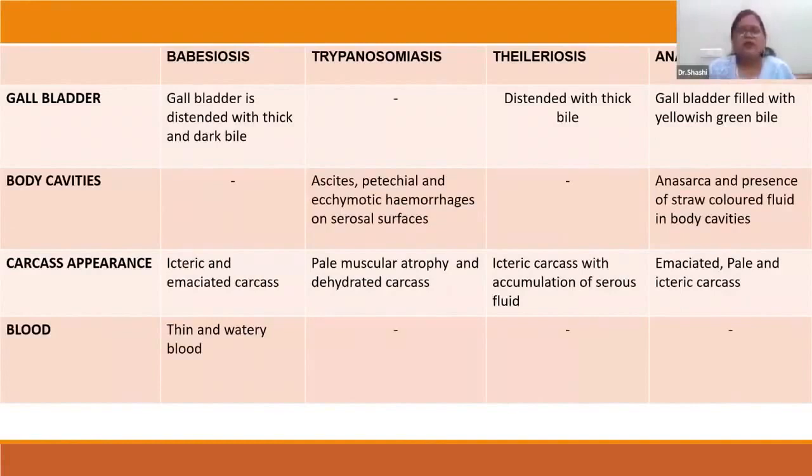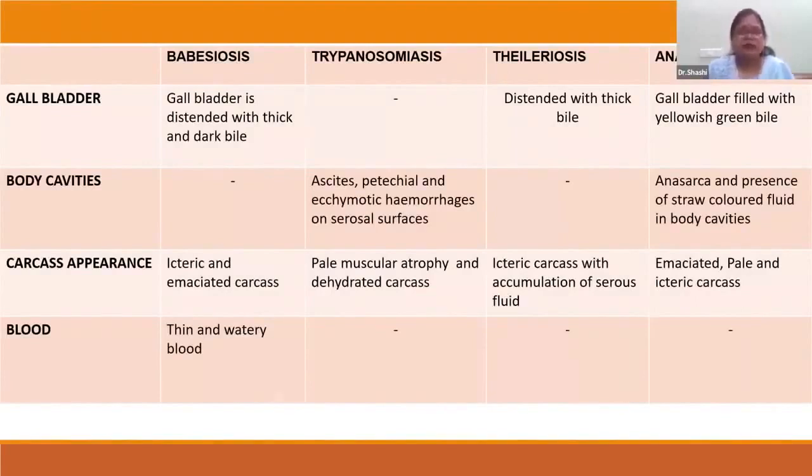In case of body cavity, we will not see any changes in babesiosis, but in case of trypanosomiasis, there will be ascites, petechial and ecchymotic hemorrhages on the serous surface of the body cavity. Same in theileriosis, we will not find any lesion in the body cavity, but in case of anaplasmosis, there will be anasarca and presence of straw-colored fluid in the body cavity.